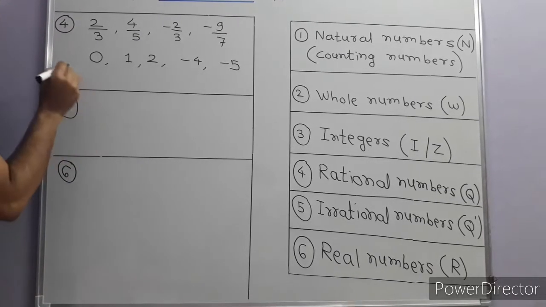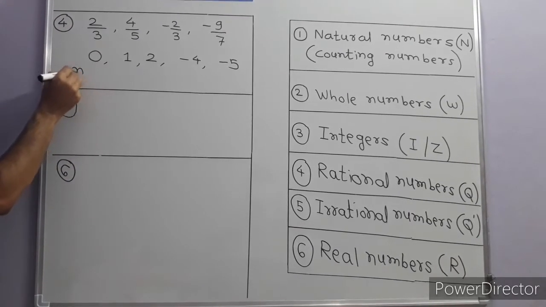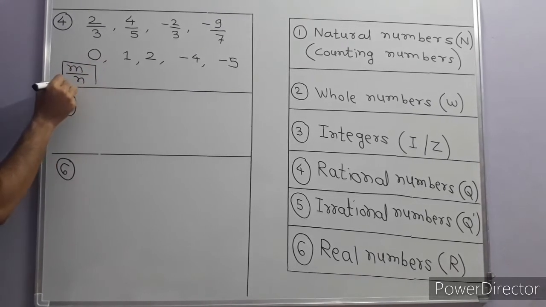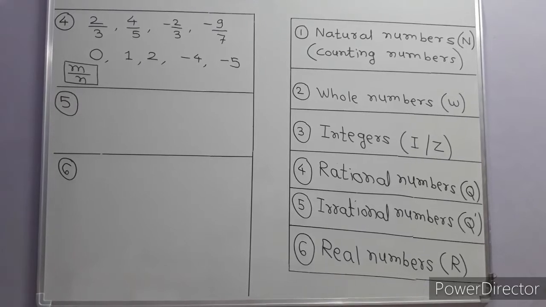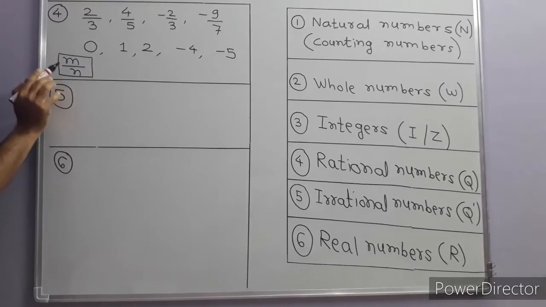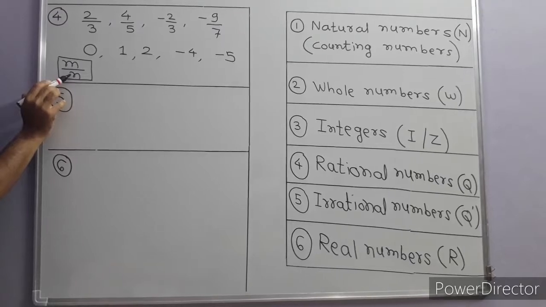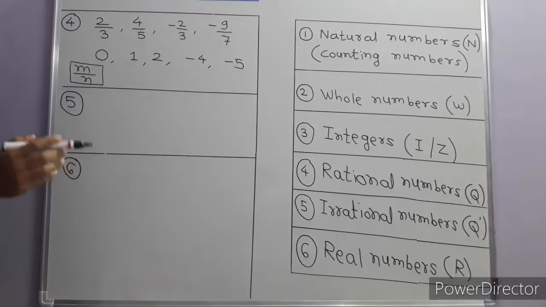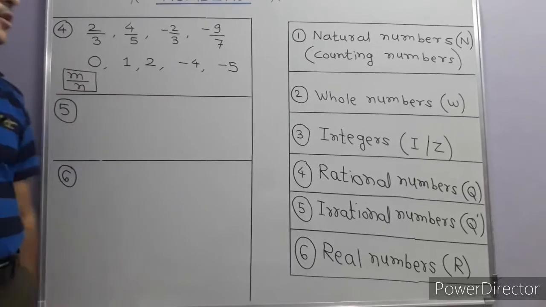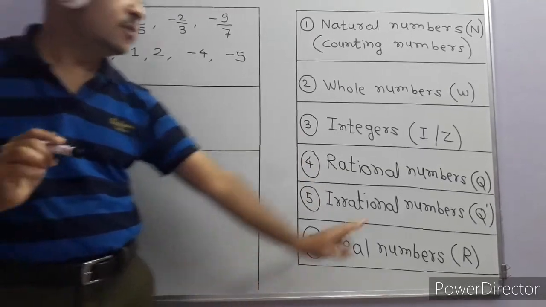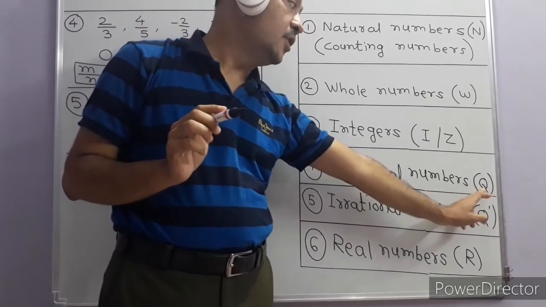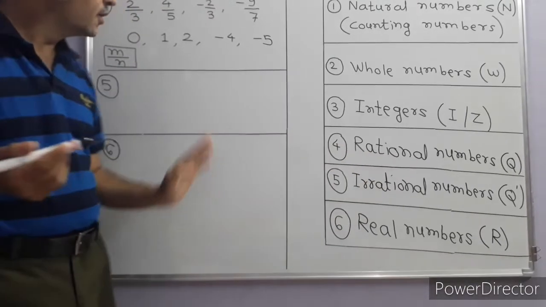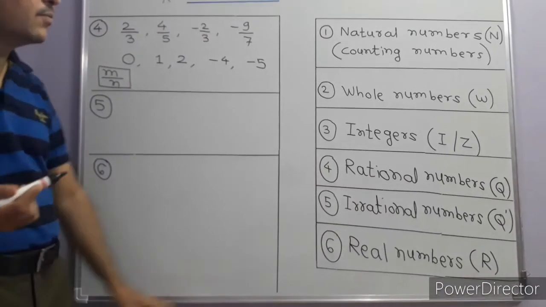So a number in the form of m upon n, where m and n are integers and n is not equal to 0, in this format, all such numbers are called rational numbers. I think you understand the concept of rational numbers. It is denoted by the letter Q, and Q stands for quotient. The word rational stands for ratio. So let us go to the next number, irrational numbers.